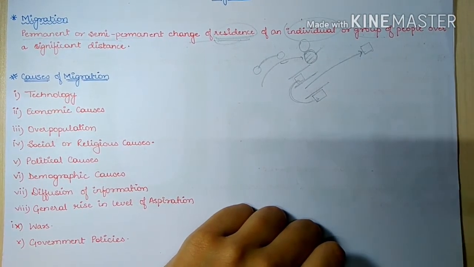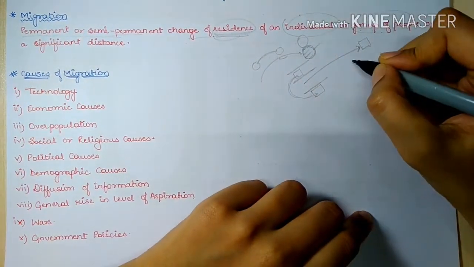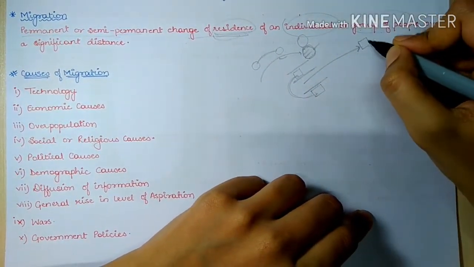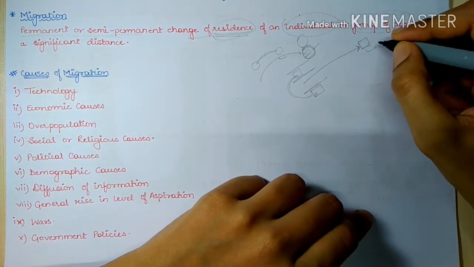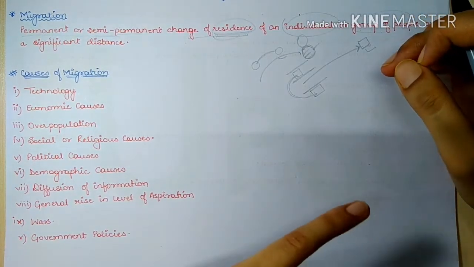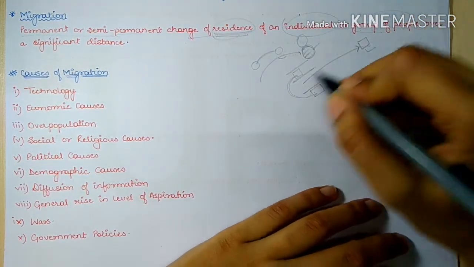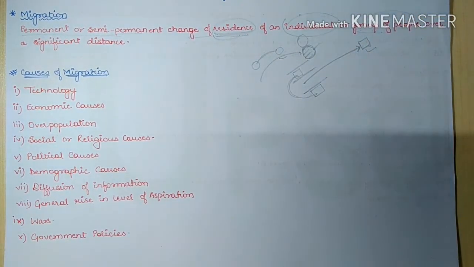Okay, where there are certain changes in culture or society, a change in the social or cultural setup, some change in language or other things. So this distance should be significant. Now what are the causes of migration?